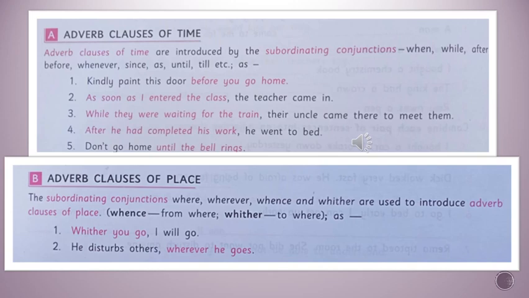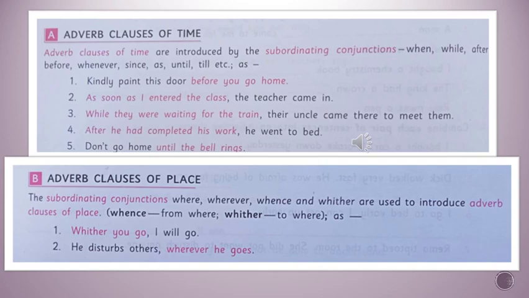Second example: as soon as I entered the class, the teacher came in. As soon as I entered the class is the adverb clause of time, with the conjunction as soon as. Next one: while they were waiting for the train, their uncle came to meet them. While they were waiting for the train is an adverb clause of time. Their uncle came there to meet them is the independent clause.